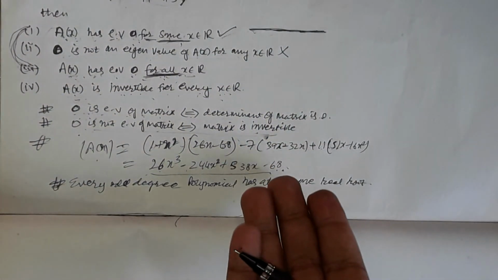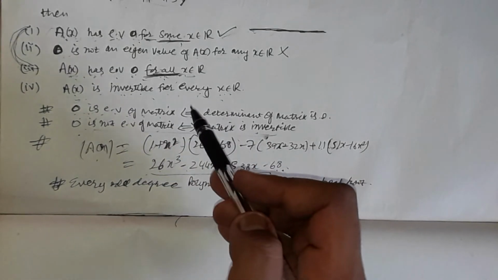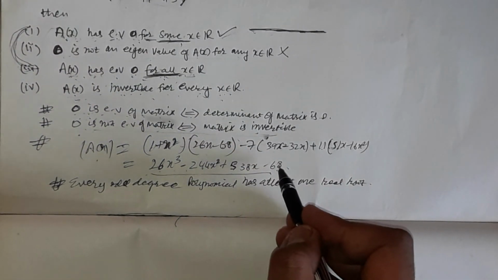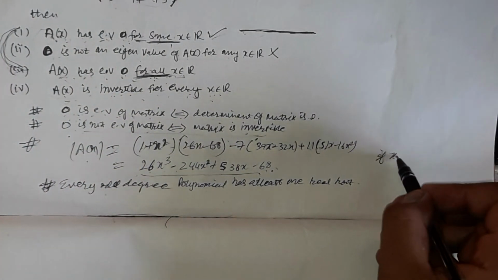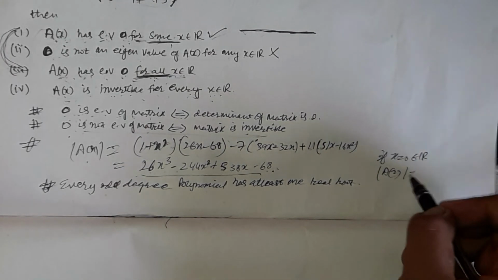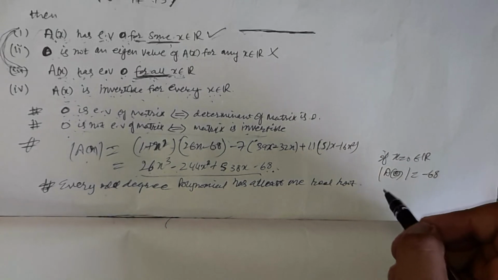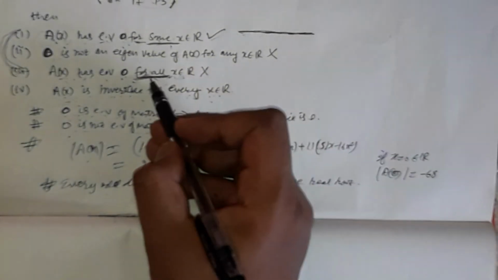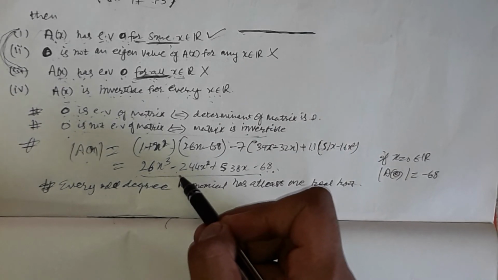Based on this reasoning, the option that the matrix has eigenvalue 0 for all real numbers is false. Why is this false? Choose x equal 0, you will get a determinant of minus 68. If x equal 0 in R, the determinant of A0 is minus 68, so 0 is not an eigenvalue. So this option is false. Choose one, and check whether in that case also 0 is not an eigenvalue.